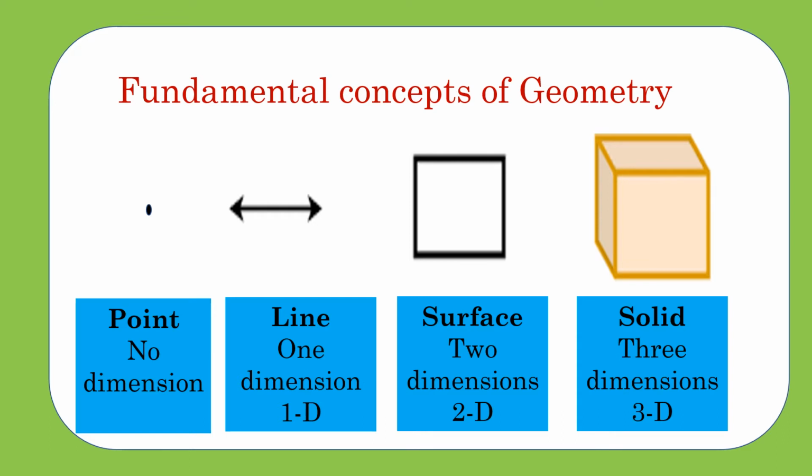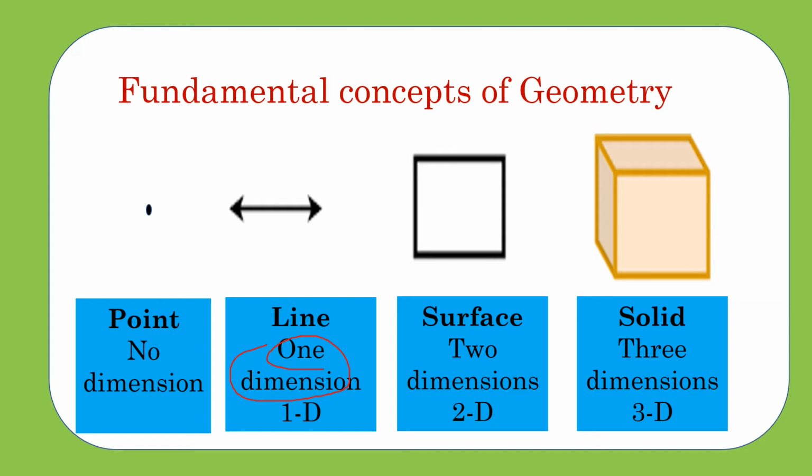The next thing is, what is that one dimension here? One dimension. I have mentioned one dimension, right? What is that one dimension the line has? Yes, line has one measurement, right? That is length. That is one dimension. So we can say one dimensional image or 1D image. Line is the one dimensional image or 1D image.